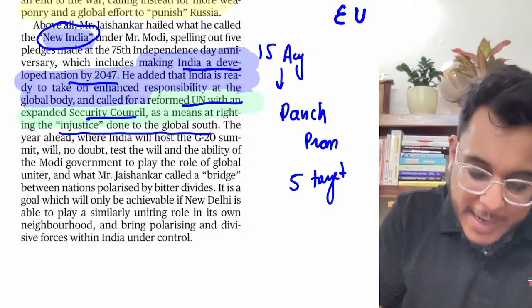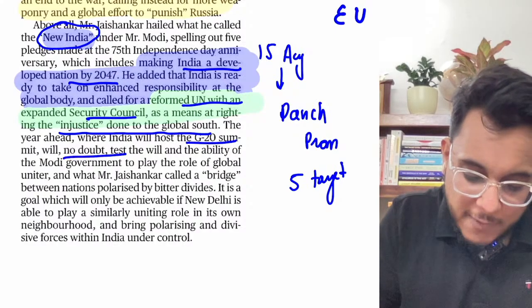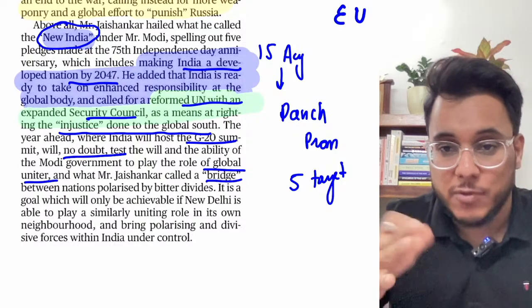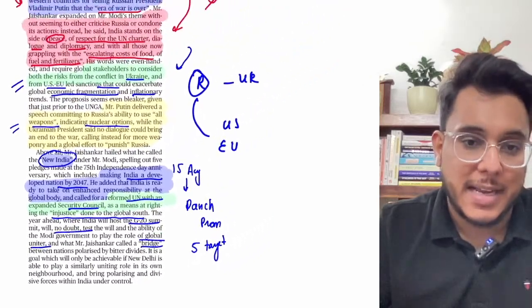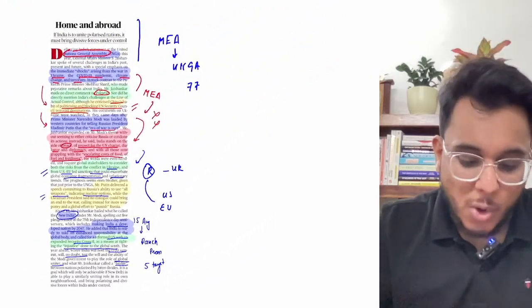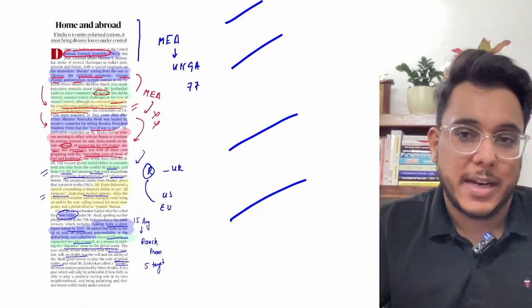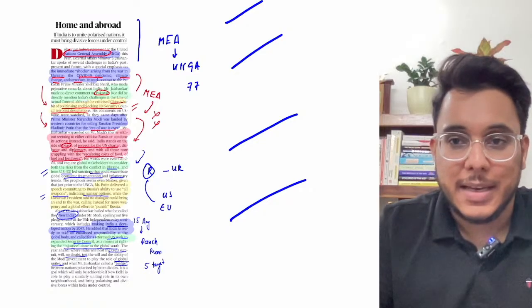At the same time, India will host the G20, okay, and as India hosts the G20, India will play the role of a global uniter. India will play the role of a bridge which will unite the world that has been divided. So this is the role that India is going to play. Okay, so that's all about, guys, the snapshot of this visit to the UNGA. That's all about this particular article, and now we'll move to the next article.